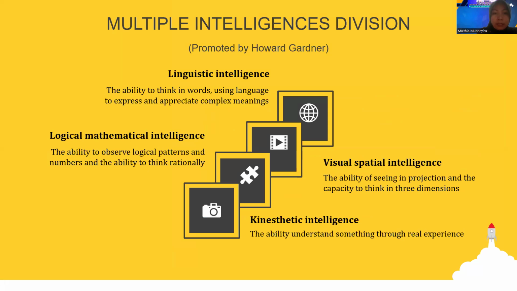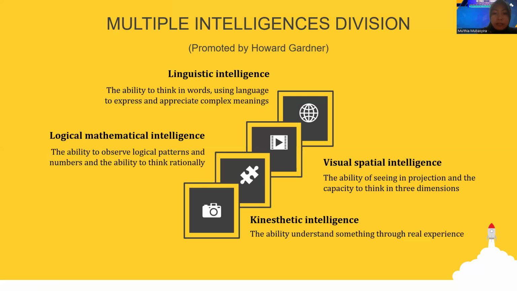Logical mathematical intelligence. It is the ability to observe logical pattern and number and the ability to think rationally. And then visual spatial intelligence. It is the ability to see in projection and the capacity to think in 3 dimensions.